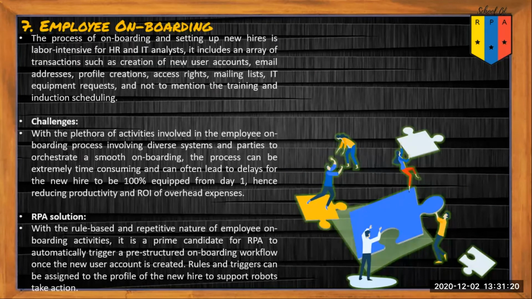Seventh is employee onboarding. The process of onboarding and setting up new hire is labor-intensive for HR and IT analysts. It includes an array of transactions such as creation of new user accounts, email addresses, profile creation, access rights, mailing lists, IT equipment requests, and not to mention training and induction scheduling.